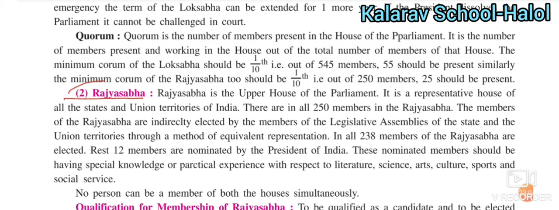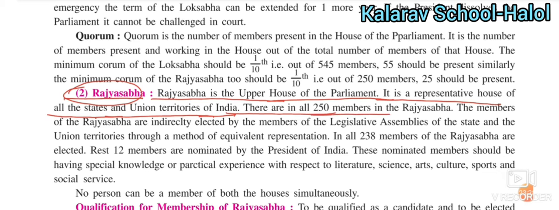Now the second topic is the Rajya Sabha. Rajya Sabha is the upper house of the parliament. It is called the representative house of all the states and union territories of India. There are in all 250 members in Rajya Sabha. If you ask how many members there are in Rajya Sabha, there are 250 members.